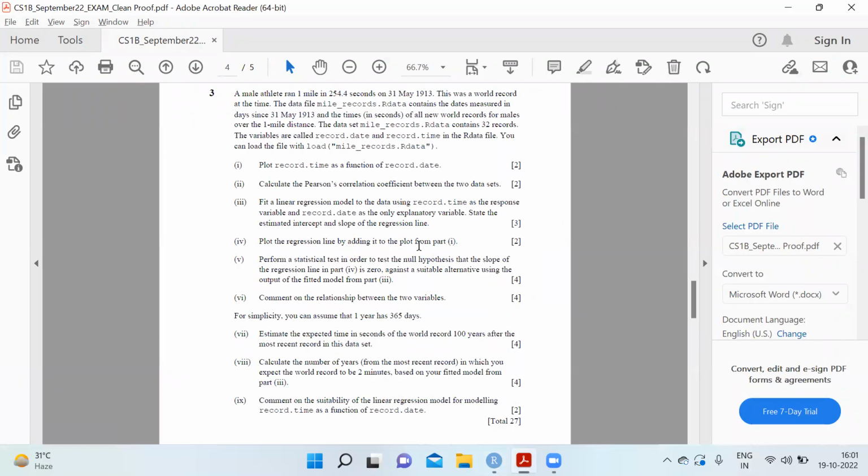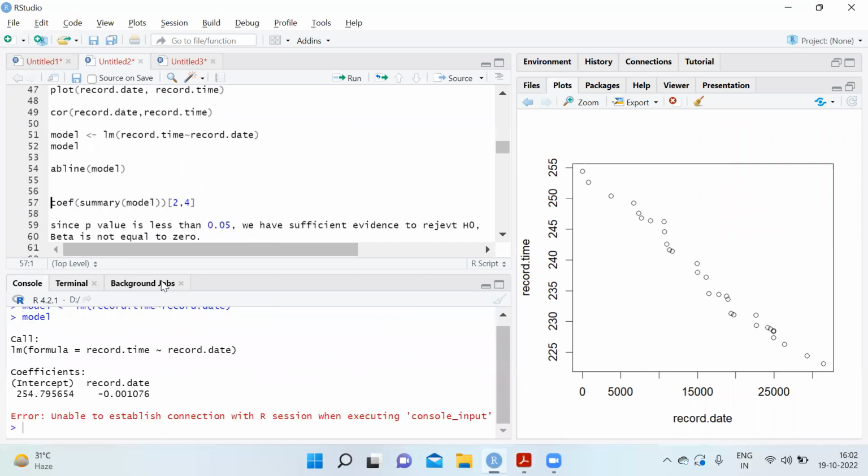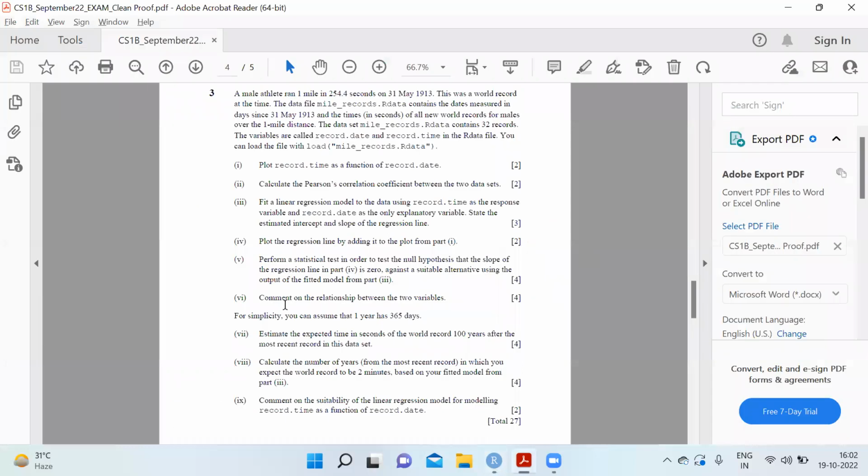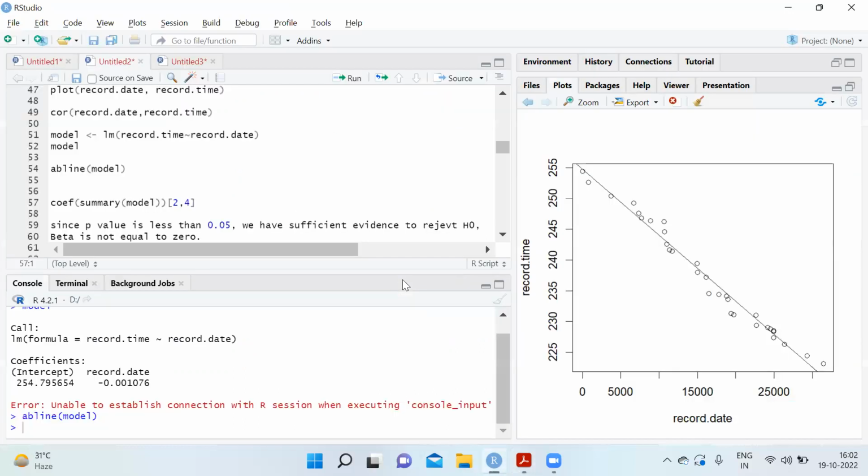Plot the regression line by adding it to your plot from part 1. So abline of model. This will add it to the plot. Comment on the relation. Perform a statistical test in order to test the null hypothesis that the slope of the regression line is 0 against a suitable alternative.